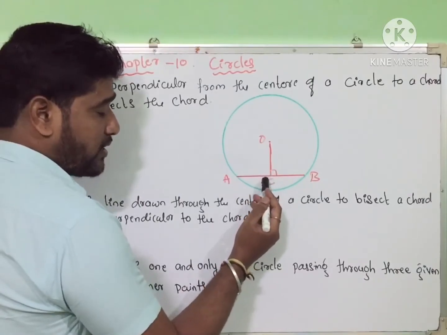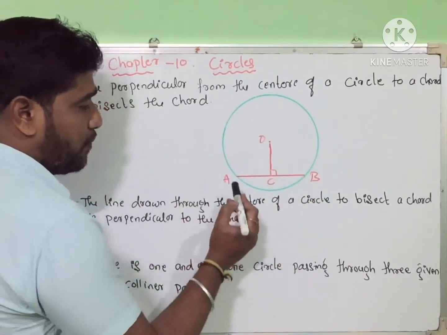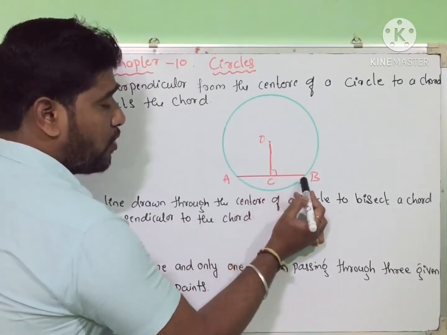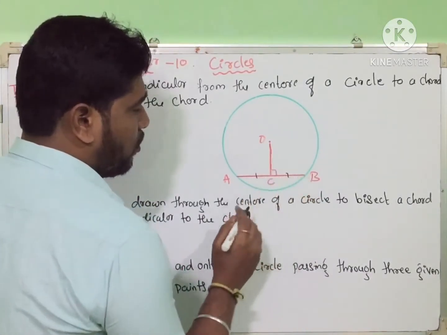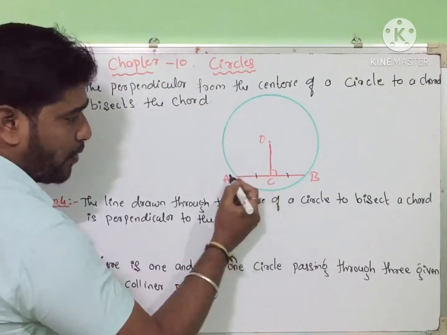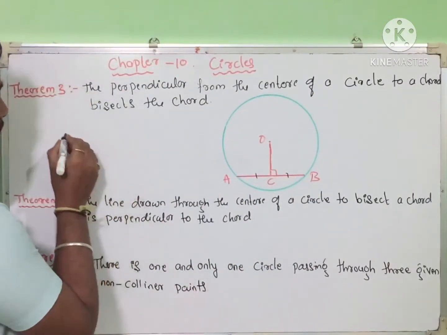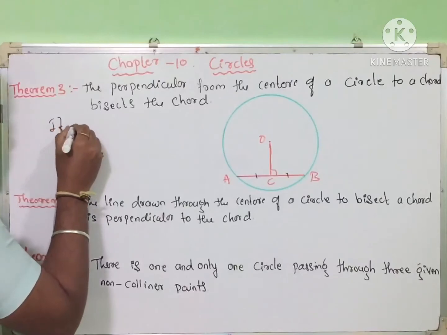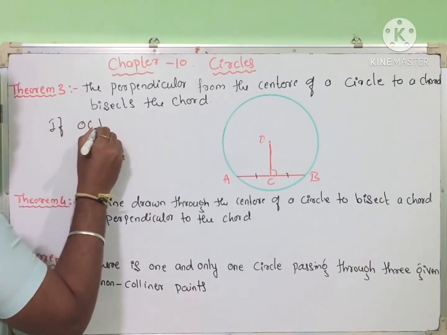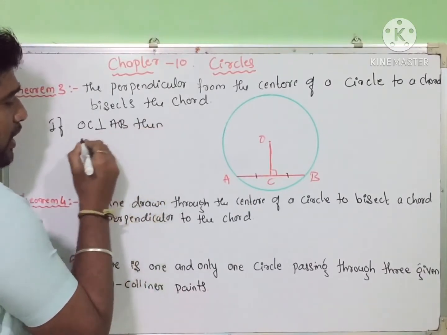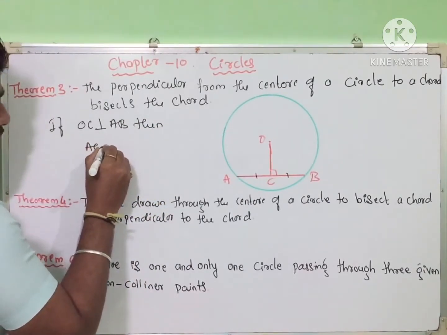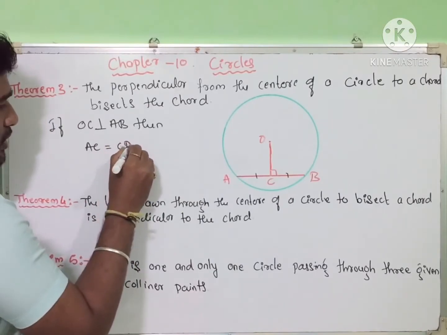So this line bisects the chord. It means AC is equal to CB. So these two are equal. So when this line is perpendicular to the chord, write down here: if OC is perpendicular to AB, then AC is equal to CB.